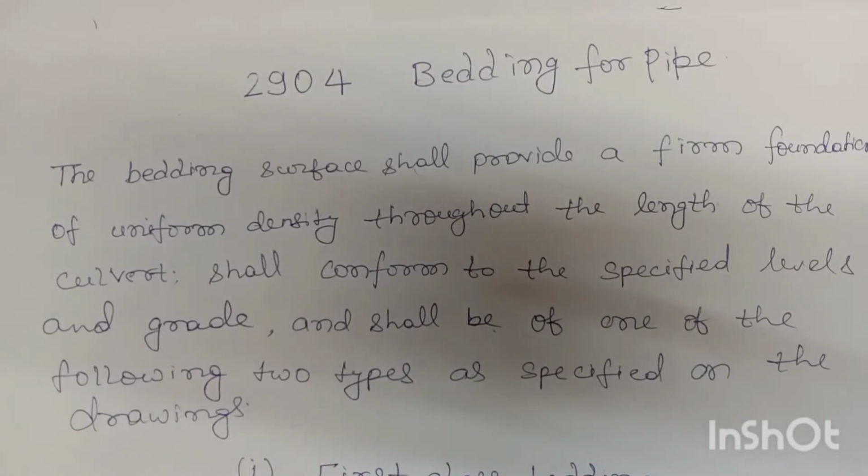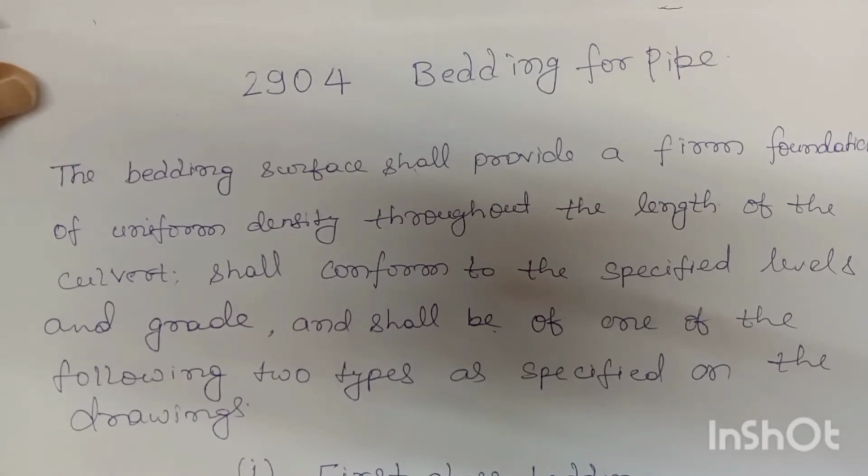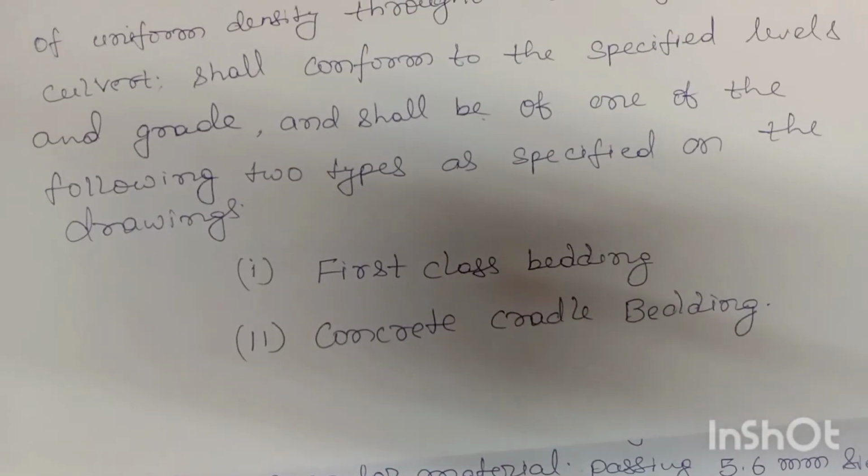2904 Bedding for Pipe. The bedding surface shall provide a firm foundation of uniform density throughout the length of the culvert, shall conform to the specified levels and grade, and shall be of one of the following two types as specified on the drawing: first class bedding, concrete cradle bedding.